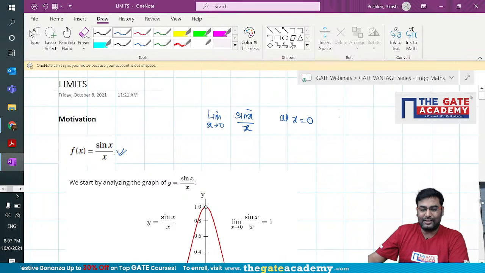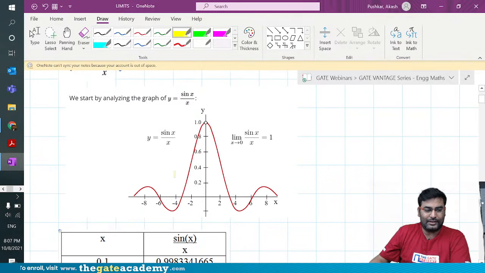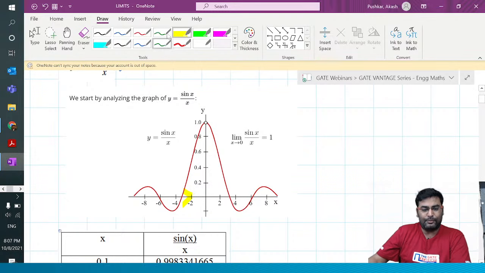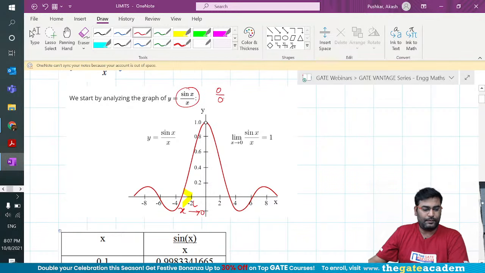What is the trouble here? As you are trying to approach on the graph from the left hand side of the limit, if you approach x tends to 0 from the left hand side, then you see that the graph is giving you what? 0 by 0 form, right?